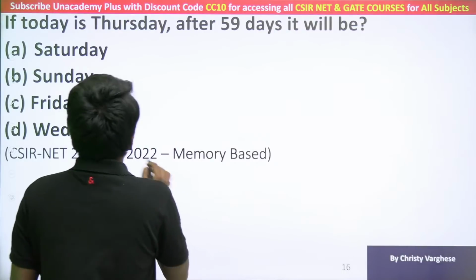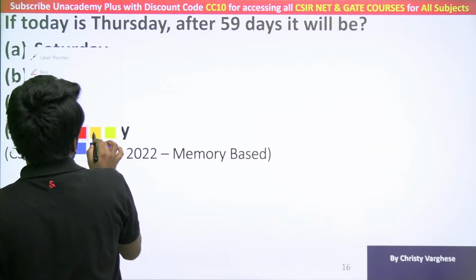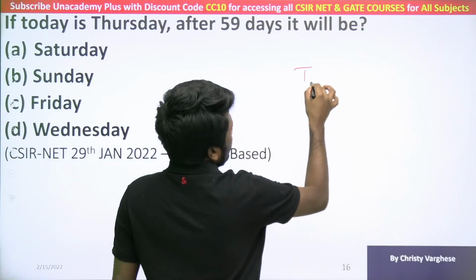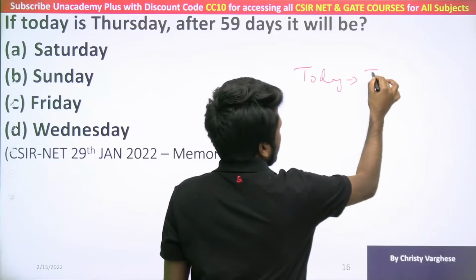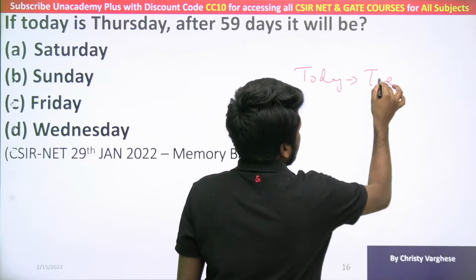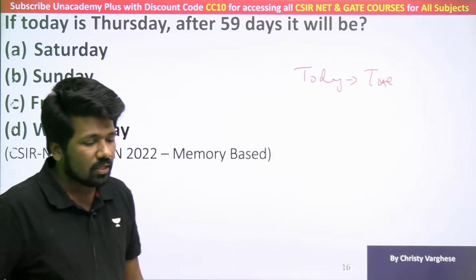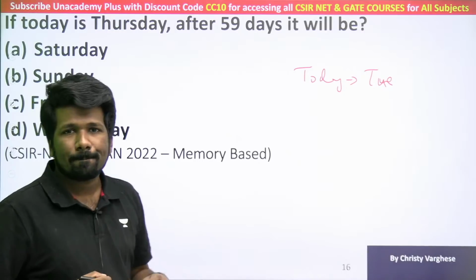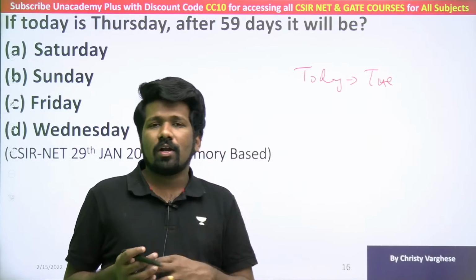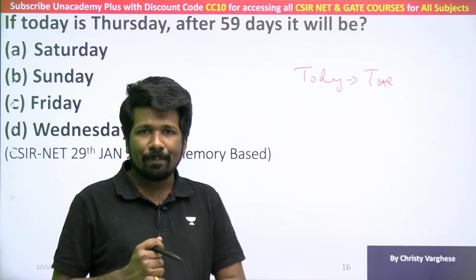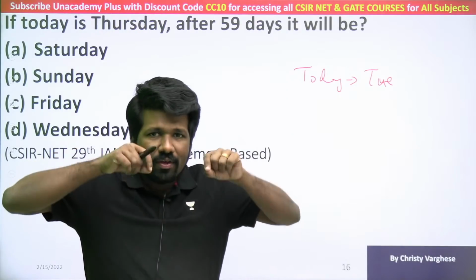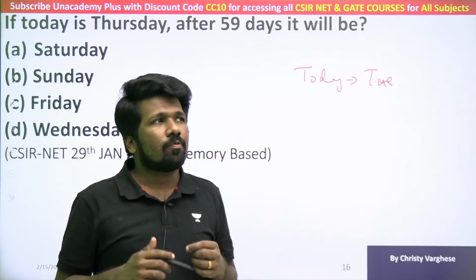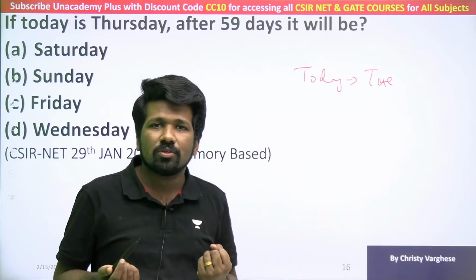Look at this. For example, today is a Tuesday. If today is a Tuesday, after one day, what day will it be? You should understand after one day means after the day that we are in. Now some of you may be thinking how we can be sure about it.